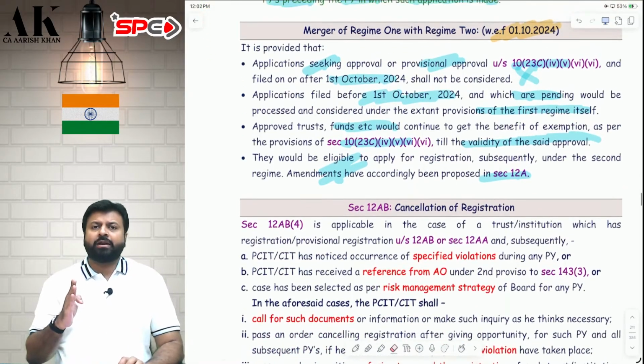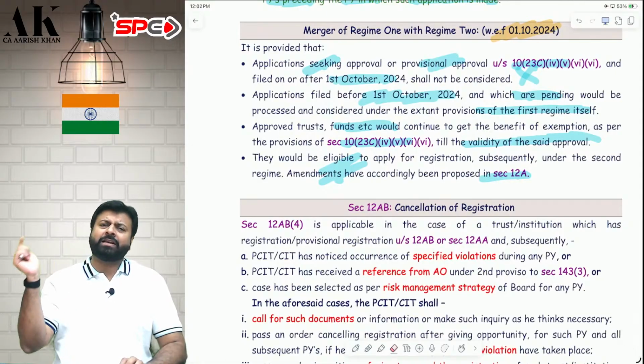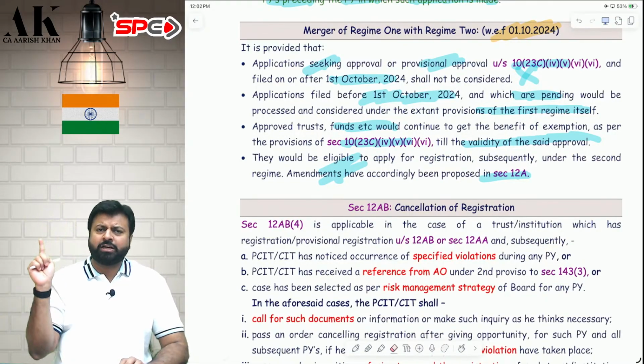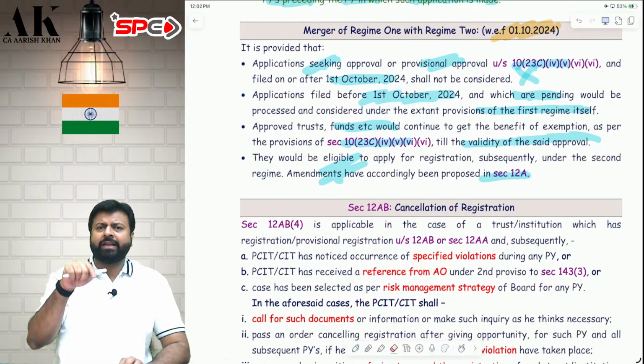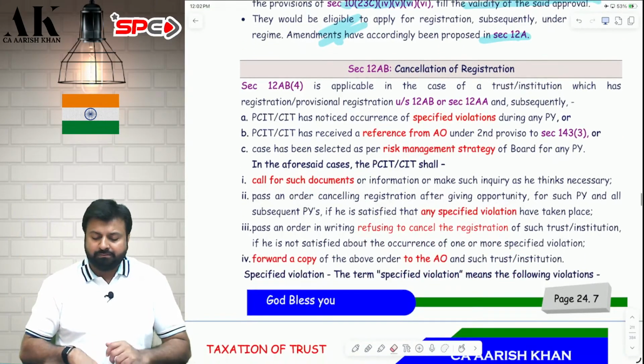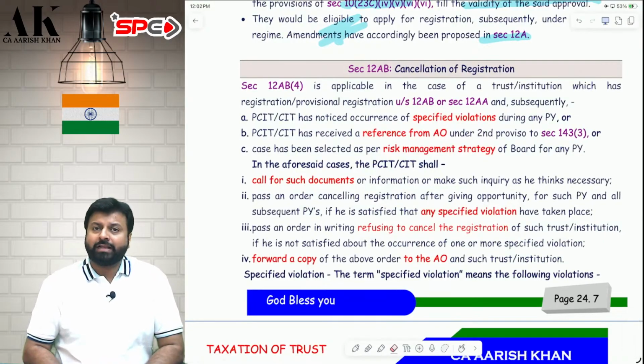So from 1st October, regime 1 doors are closed for application. Application cannot be made. All those who have already made an application will get the registration under regime 1 only, and they can continue their registration under regime 1 up to the validity. Once the validity expires, then come under regime 2. That's it. Now, let's talk about cancellation of registration.